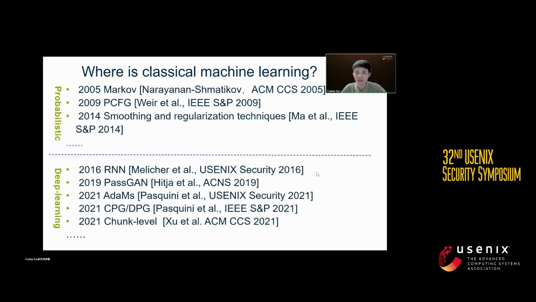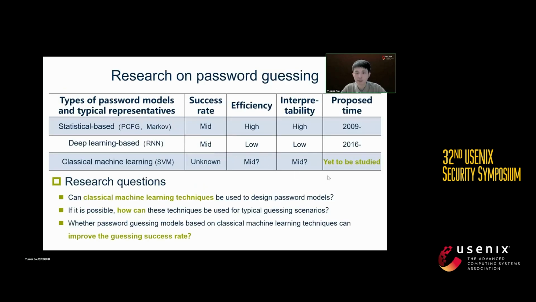Next, let's discuss the research advance on password guessing. In general, password guessing can be categorized into two technical approaches: statistical-based and deep learning-based guessing methods. Despite numerous similar studies, we found that there are no password guessing methods based on classical machine learning techniques. Now, I summarize the existing password guessing methods. It seems that classical machine learning techniques may have a performance somewhere between deep learning and statistical methods, but there's a lack of relevant research.